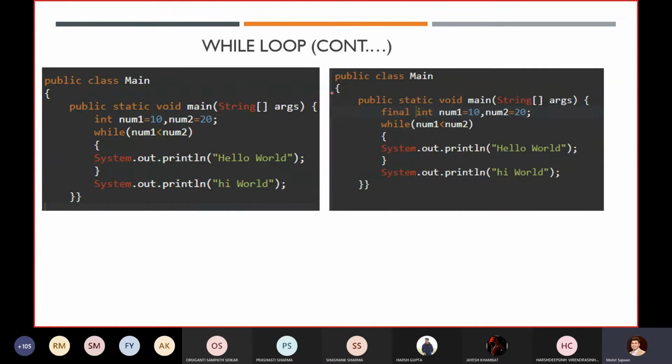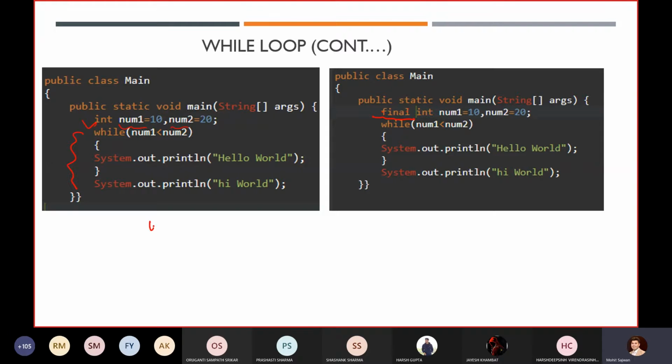Now, related to the final keyword, as I told you, the final keyword is generally used to make your variable a constant value. It means after that you cannot modify the value of that particular variable. So if your variables are simple variables, not constants, then if you execute this program, it will not give you any error.